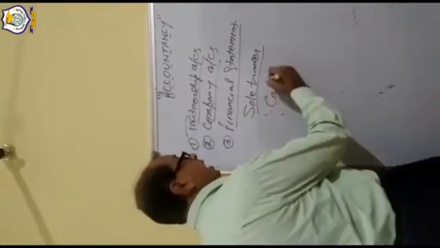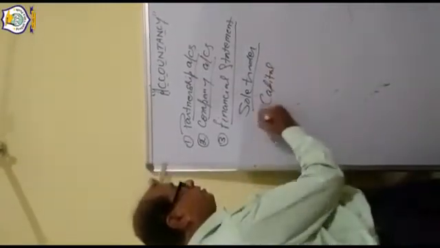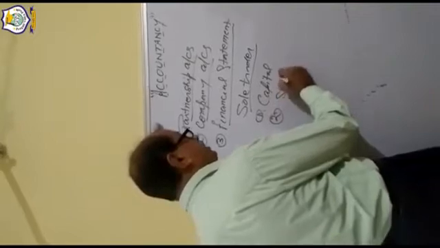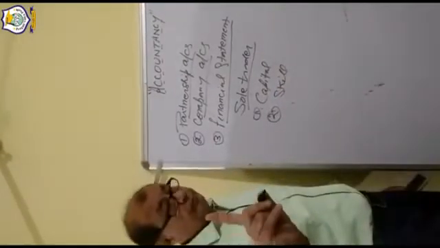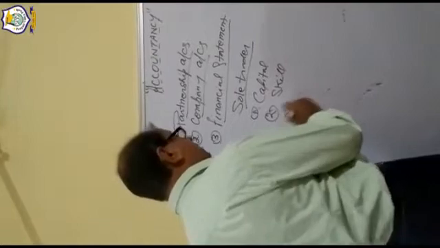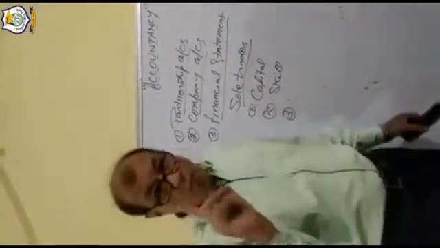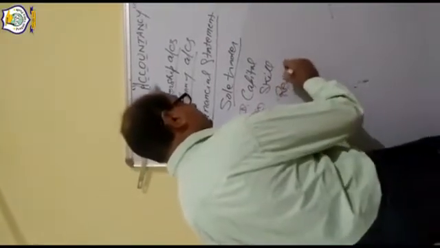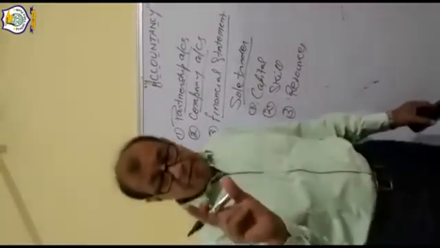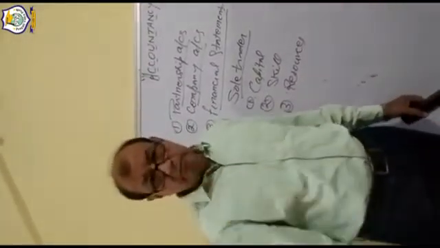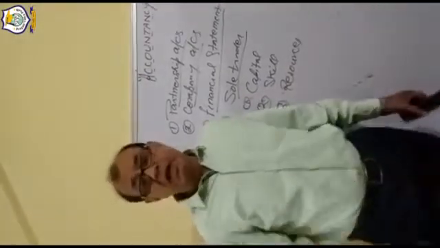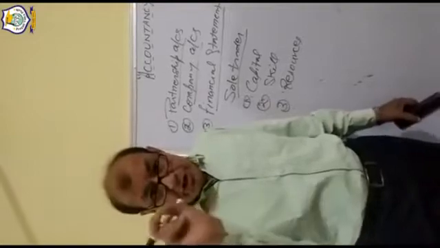First is capital. Second is skill. Third is resources. For one person, a sole trader, there is a limitation in the money, the capital, that is very much needful for the business.